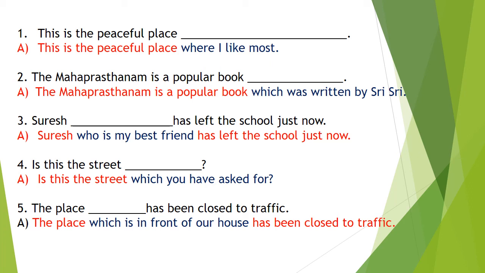Third example, Suresh dash has left the school just now. Suresh, who is my best friend, has left the school just now. Who is my best friend? The concerned relative clause is used in the blank. Suresh, who is my best friend, has left the school just now.